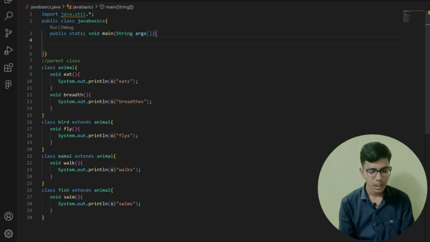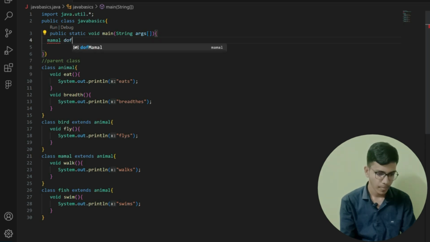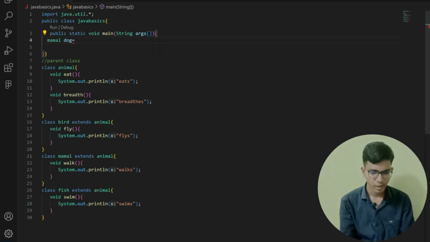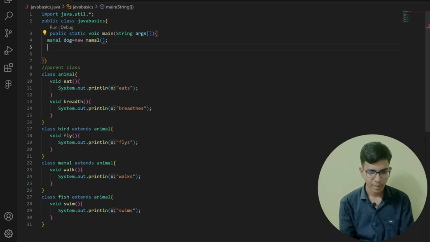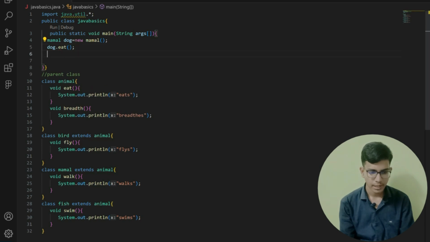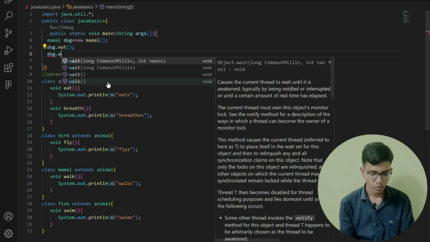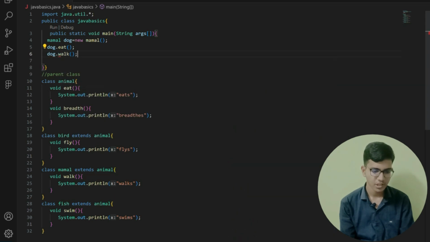Now I am going to create, let us consider mammal, dog. Dog is a mammal, right? Dog equals new mammal. After that I am accessing dog dot eat. After that dog dot walk, because mammals can walk, right?